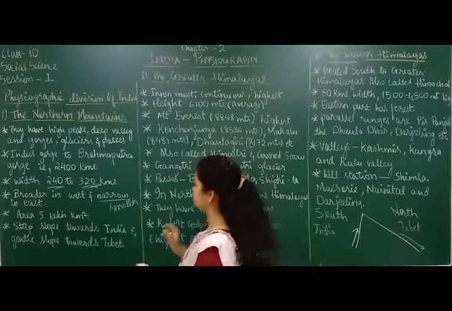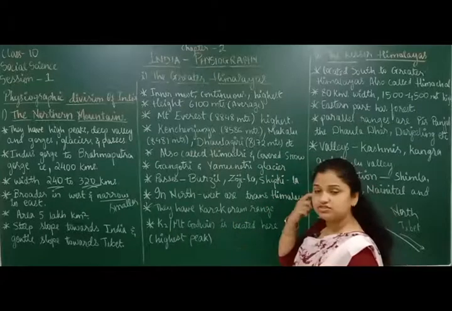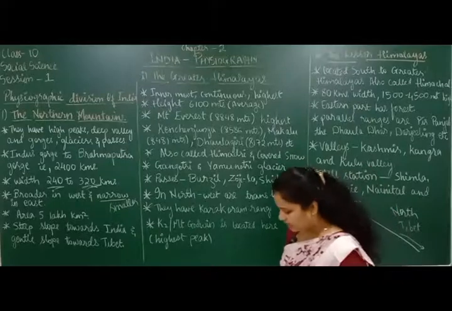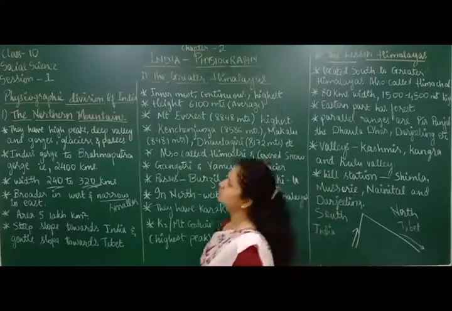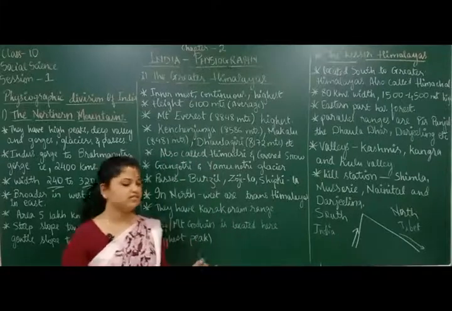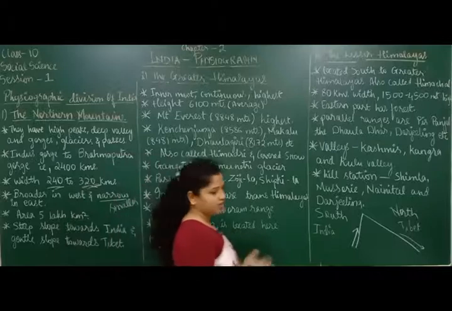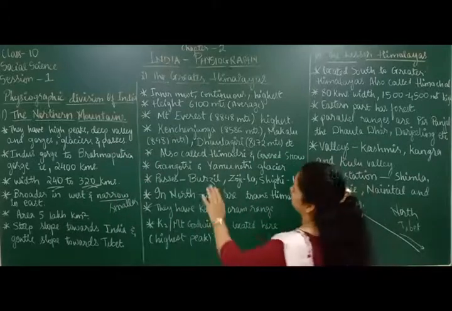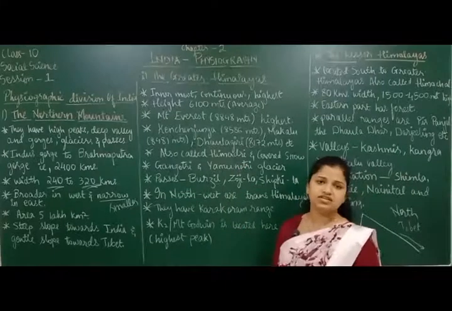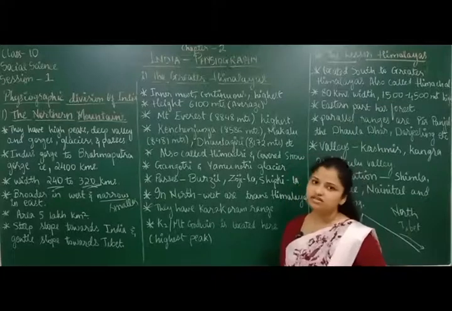So let's move forward here. Steep slope towards India and gentle slope towards Tibet. That is a very, very important point that you have to remember. Again, as I told you, the northern mountains are further divided into three: Greater Himalayas, Lesser Himalayas and Siwalik ranges. So let's learn about all these three one by one. First let's start talking about the Greater Himalayas. What are the Greater Himalayas? The different important points of the Greater Himalayas we are going to learn here now.